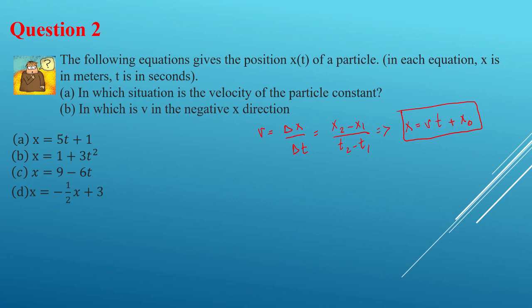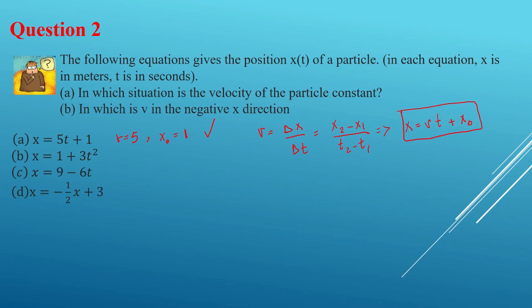So now it's time to choose which one is the correct answer based on this equation. Let's look at A. So A looks like my v is equal to 5 and my x naught is going to be 1, right? So sounds like this is the right one, correct? Okay.